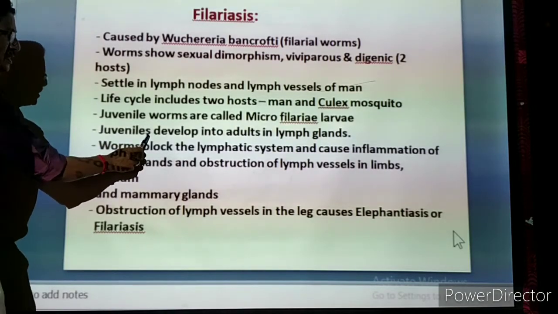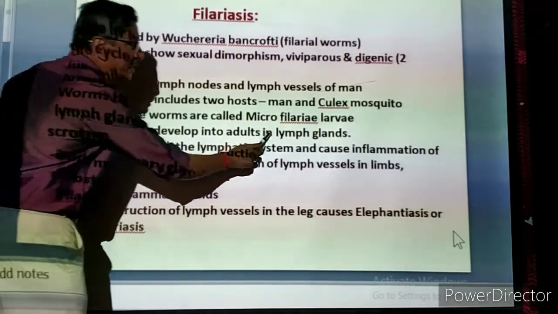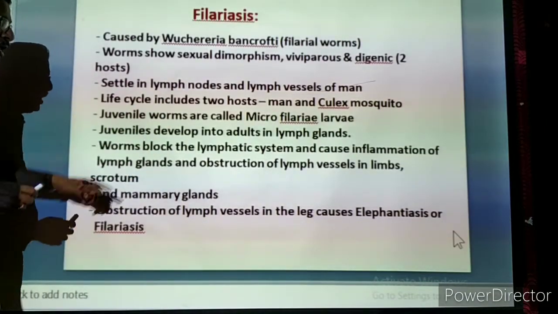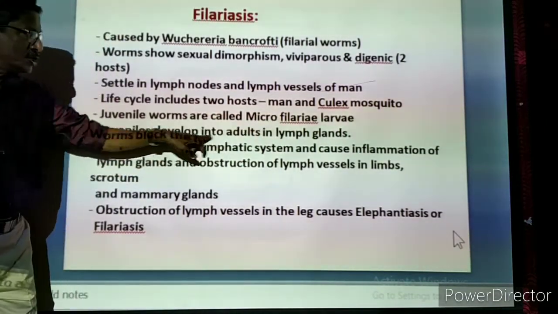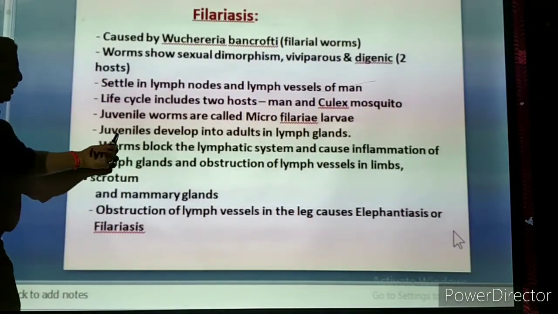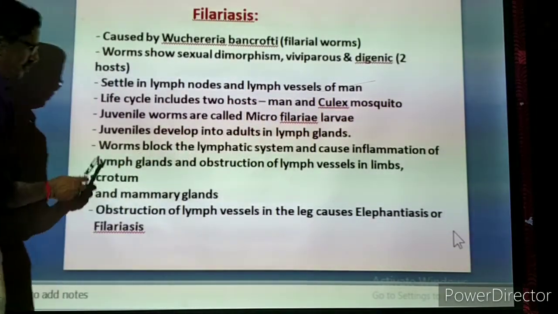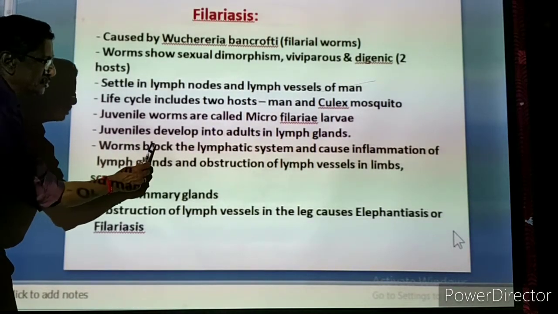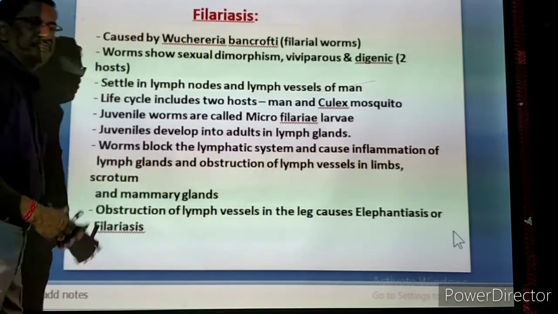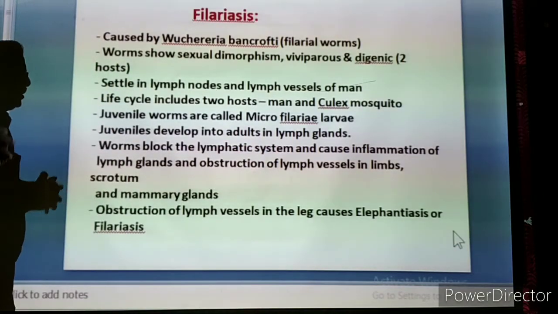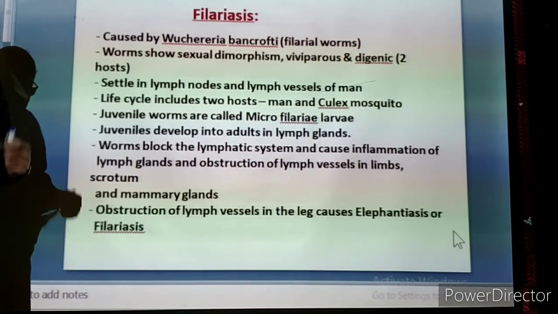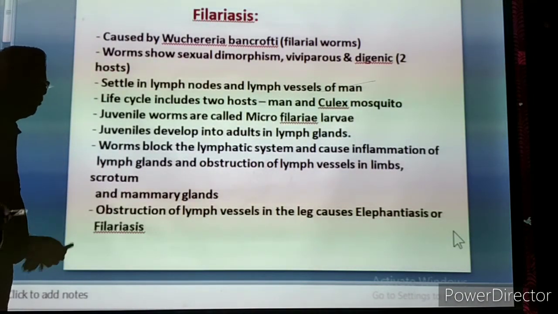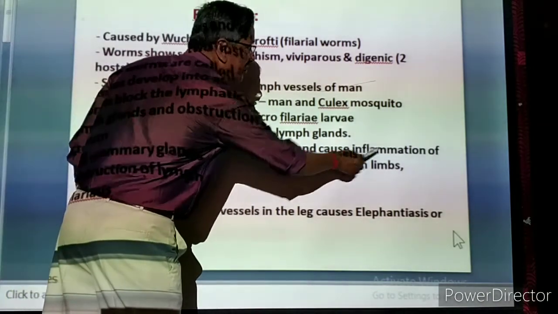Now the juveniles develop into adults in the lymph glands. I already told you they settle in the lymph nodes, lymph glands. There only the larvae will develop into adults. Once they develop into adults, the worms block the lymphatic system. They block the lymph vessels, the lymph glands, lymph nodes. As a result, the lymph will not flow properly and causes inflammation.